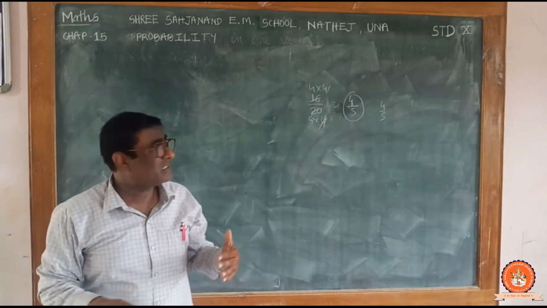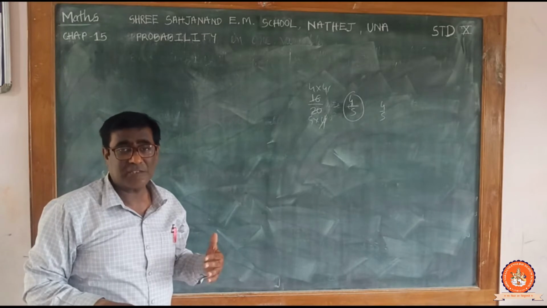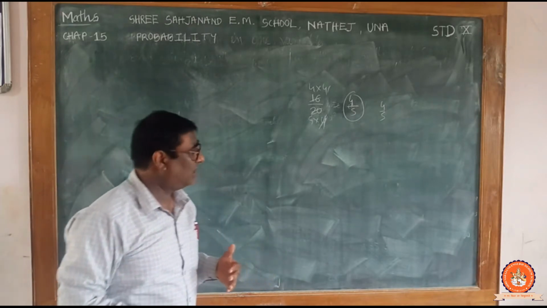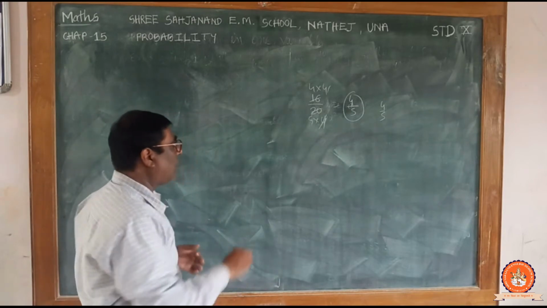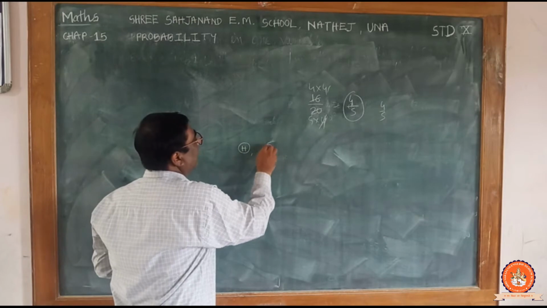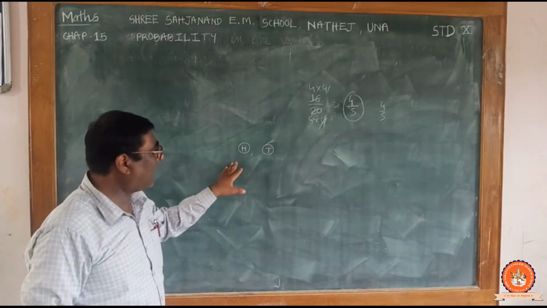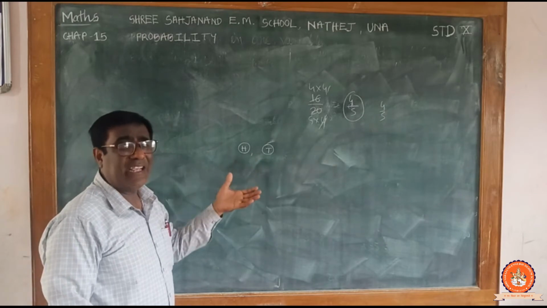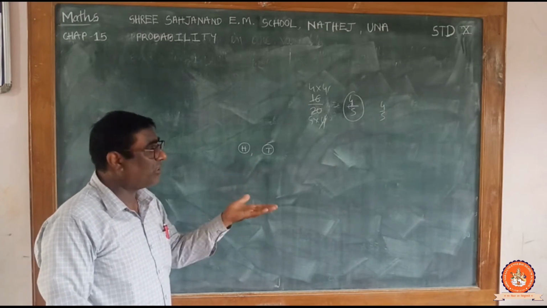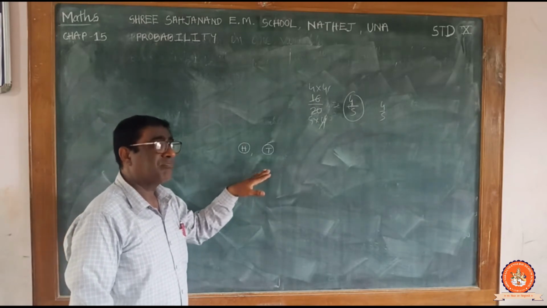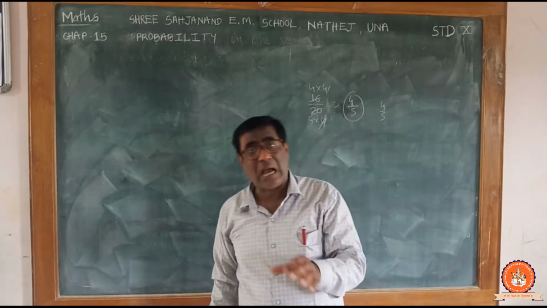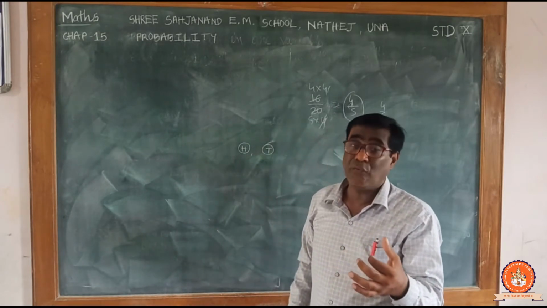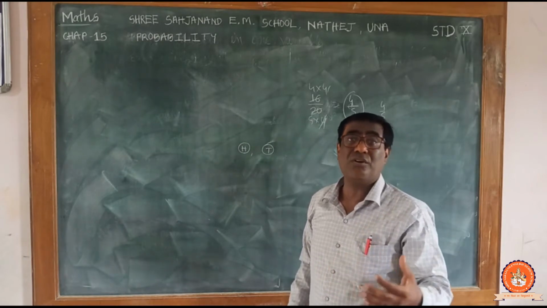So this is the experimental concept of probability. And look at the theoretical base. If you toss a coin, there are two possible results: head and tail. If the coin is balanced, if the coin is fine and has no problem, then whether you get head or tail, the probability of both is always the same. While playing, you too must have done this many times in a cricket match. When we start a match we toss, and the winning captain decides whether to bat first or to bowl first.